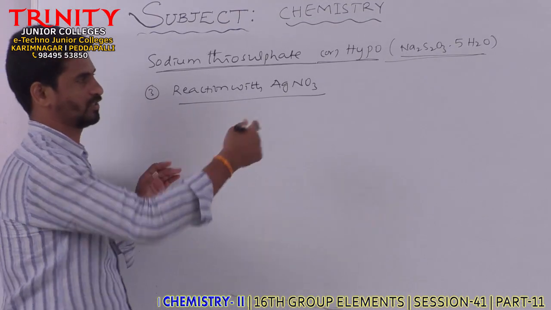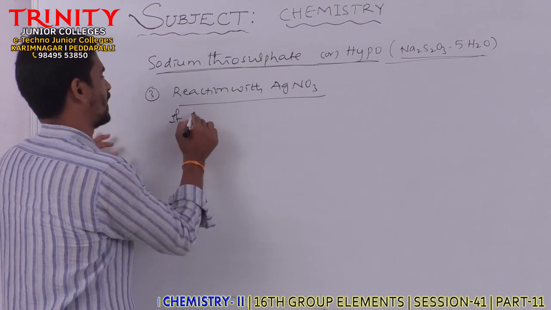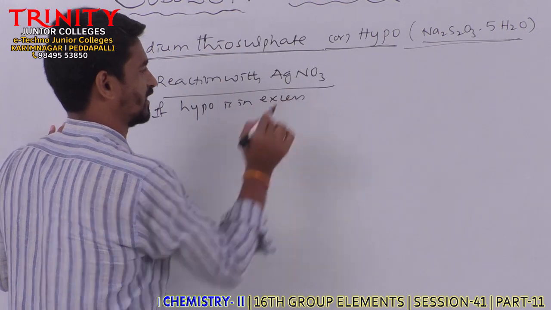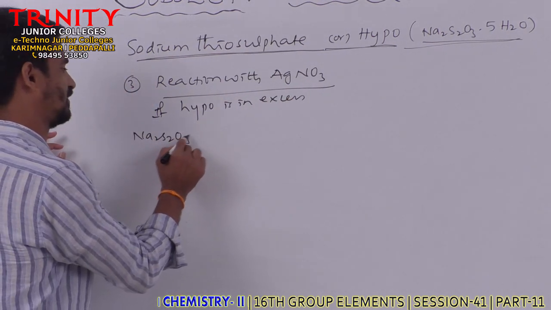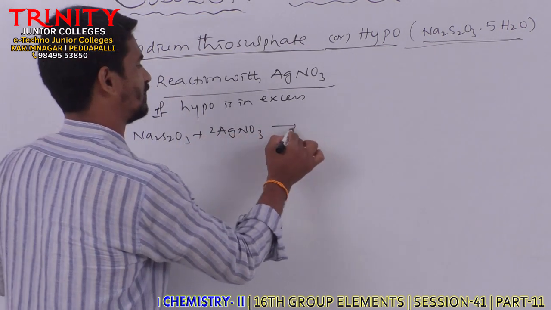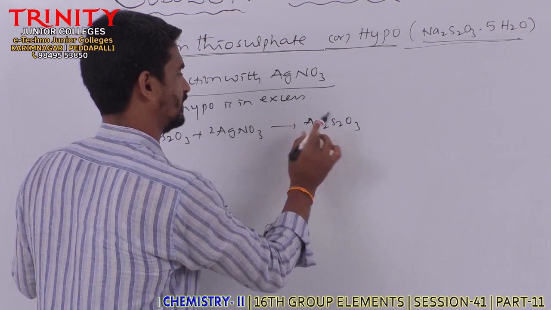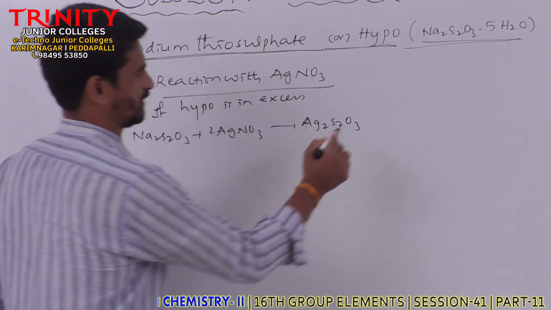So reaction with AgNO3, we just discussed. Now if hypo is in excess, then what happens? Sodium thiosulfate, hypo, on reaction with AgNO3, first we will get Ag2S2O3, silver thiosulfate, plus NaNO3.